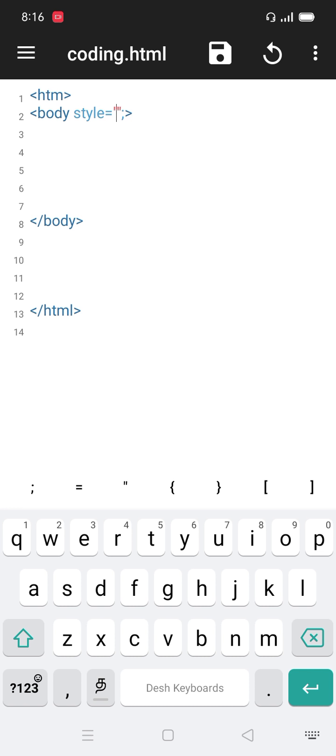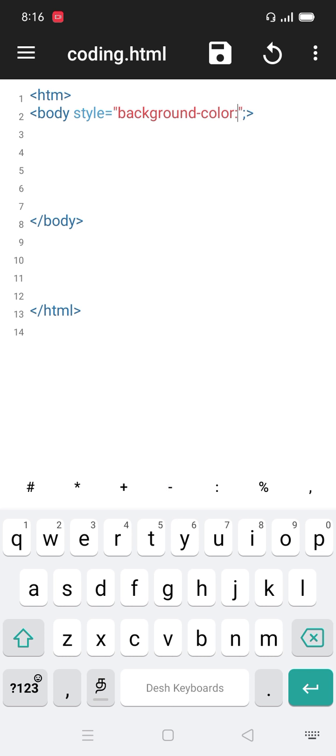As I said, the purpose of this body style is to change the body background color. So I write background color, and then the color.